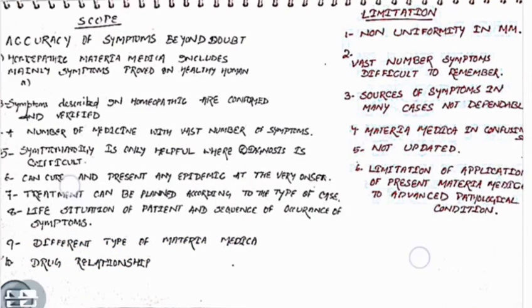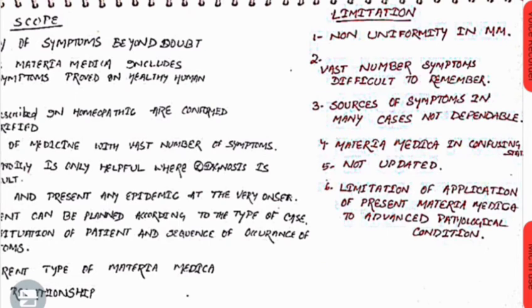Now we start the limitations. The first point we discuss is that it differs from book to book, and the abbreviation of the Latin name of the drug in one book differs from another book. That is the non-uniformity of the materia medica.